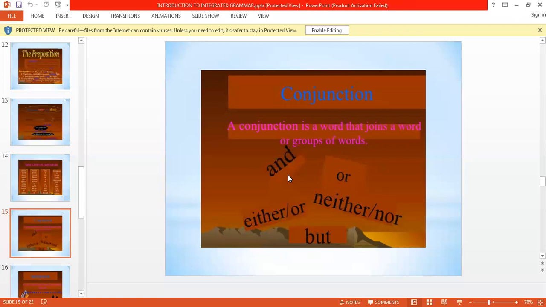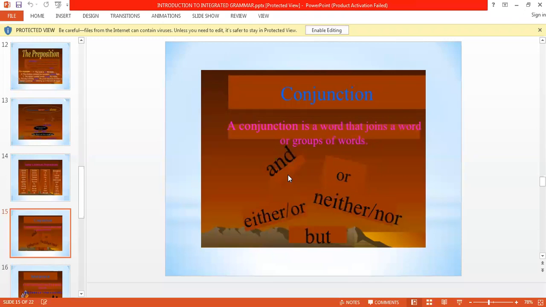"Or" is used to select one choice out of two. Ansh or Aksh are attending the class again and again. Pari or Janvi doing something means I am not sure. We have a choice. Either it is Pari or it is Janvi who is doing something. Either or, the same way neither nor in a negative way.